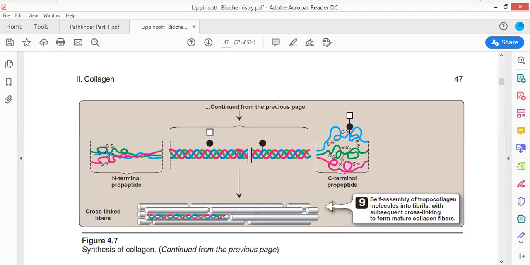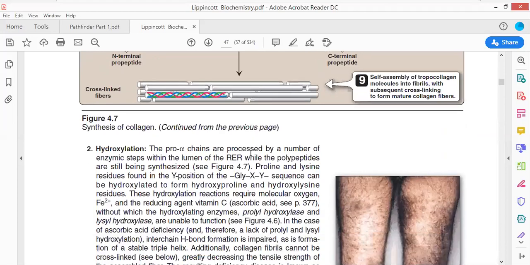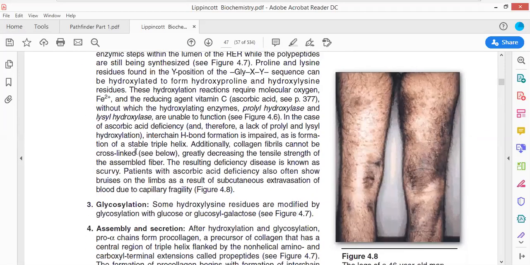Okay, continued from the previous page, collagen is being deposited, and then hydroxylation takes place. Now, supposing this collagen is not effectively formed, vitamin C deficiency takes place, then what will happen? It will lead to a disease, scurvy. See, this is how blood loss takes place from the different cuts in the body. Wherever there is a joint in the body, there would be cuts, and from them the blood will ooze out. Wherever there is a joint, cuts will form in the entire body, and blood will ooze out of those cuts. This type of disease is scurvy.